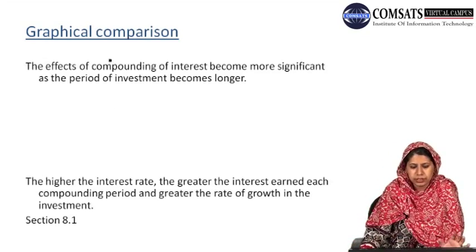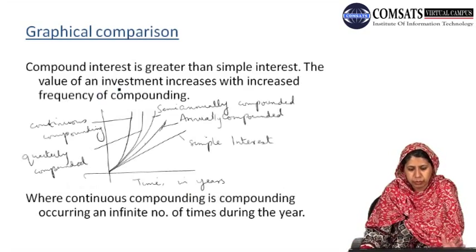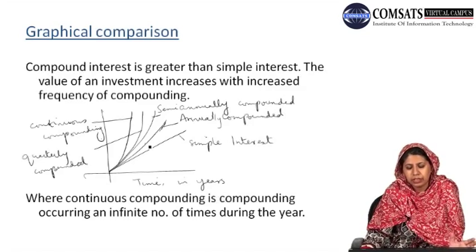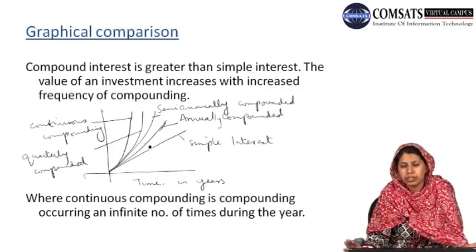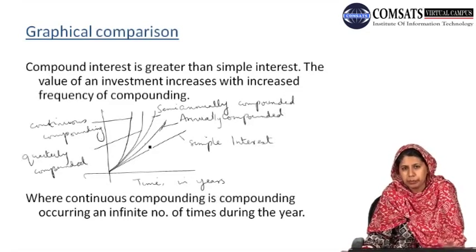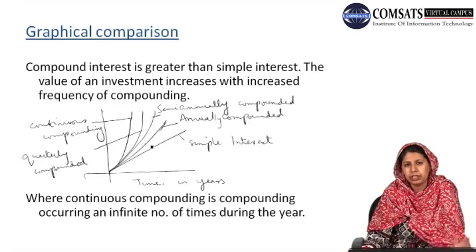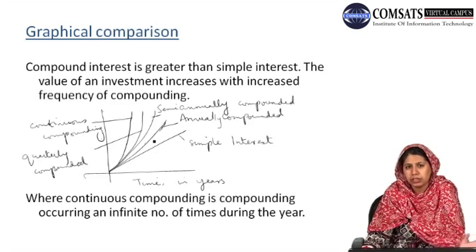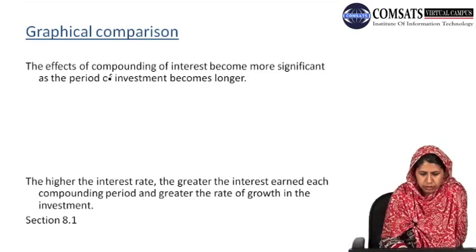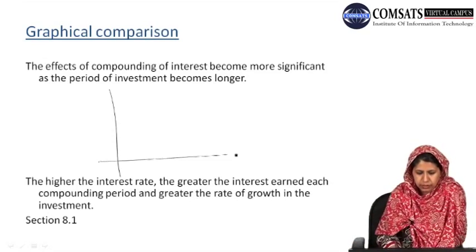This thing we can also see from the previous graph comparison, that if the time period is longer, for example, if we are interested in calculating the interest after 10 years, then definitely the value of investment will be bigger as compared to if we are calculating the interest after 3 years or 5 years or after 1 year. We plot the graphs again